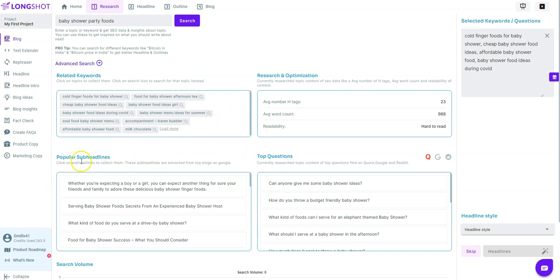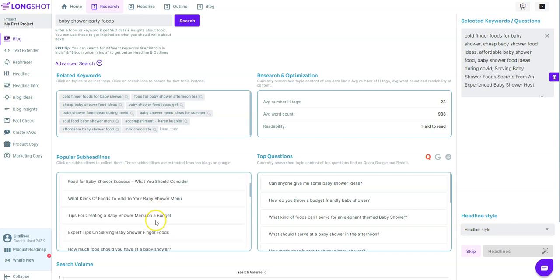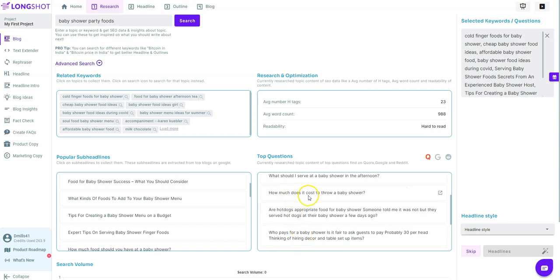I like that. So popular headlines, serving baby showers, foods, secrets from experienced baby shower host. We'll click on that one. And tips for creating a baby shower menu on a budget. That's cool. Top questions. Can anyone give me some baby shower ideas? How do you throw a budget-friendly baby shower? We'll click that one, and maybe we'll click one more. How much does it cost to throw a baby shower? What should I serve? Let's just click another one right there.